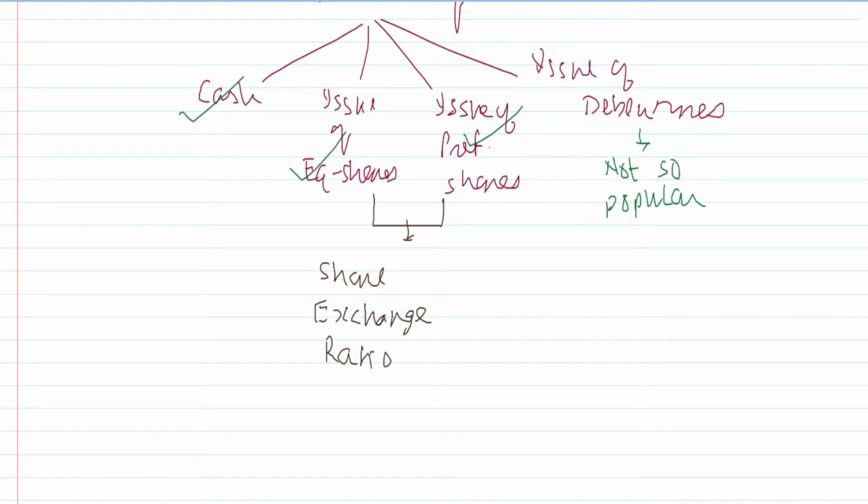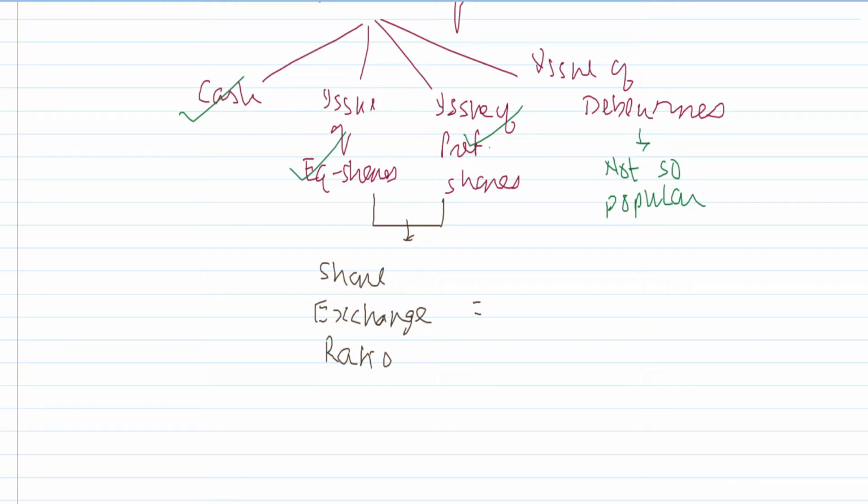So you require a share exchange ratio. For example, the selling company has 1 lakh equity shares. That does not mean you will get exactly 1 lakh shares in the purchasing company. You may get more than 1 lakh shares, or even less than 1 lakh shares, depending upon the share exchange ratio.